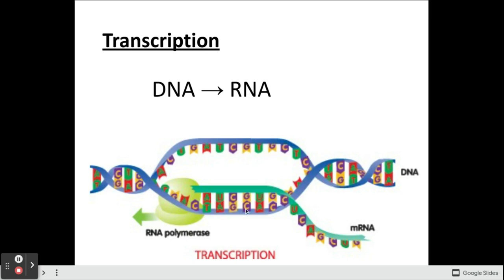But anywhere I have an A on my DNA, then its complement from RNA is going to be a U. And then eventually it all gets stuck together, and then the mRNA will leave the nucleus to go make that protein. But right here in the transcription process, we are taking information from DNA, from a gene, and we're making it into an mRNA strand that is allowed to leave the nucleus.